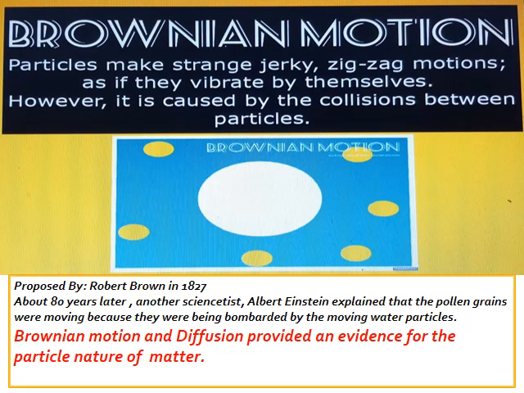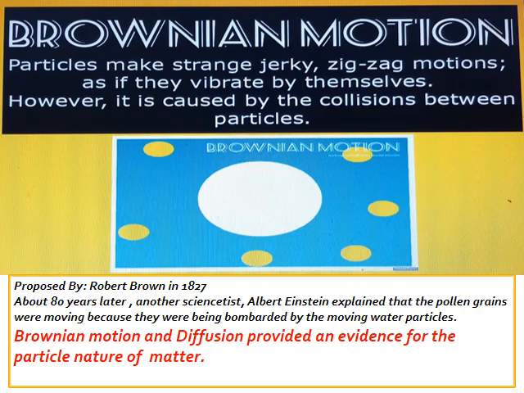In order to understand the particle nature of matter, we must know about two phenomena. The first phenomenon is Brownian motion. It was proposed by the scientist Robert Brown in 1827. He observed the movement of dead pollen grains in the water, and he thought that these pollen grains were moving by themselves.